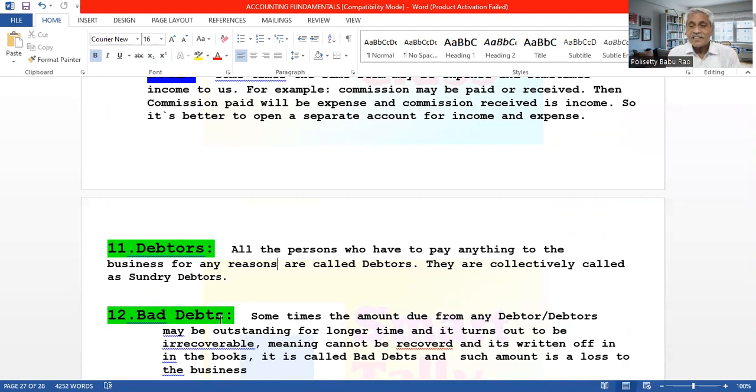They are called debtors. Every such person is called a debtor. All the debtors collectively as a group are called sundry debtors. X, Y, Z individually are called debtors and collectively they are called sundry debtors.